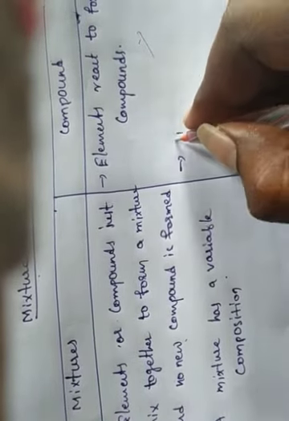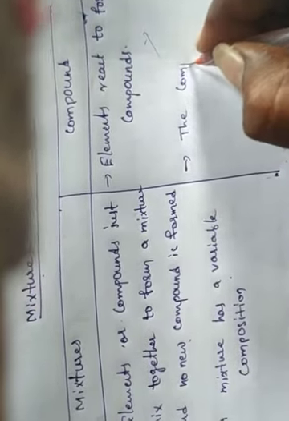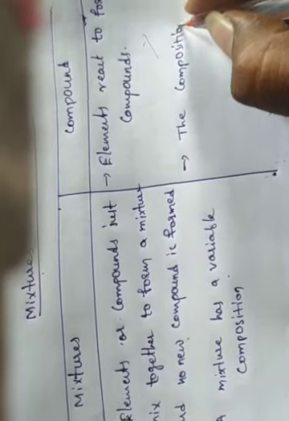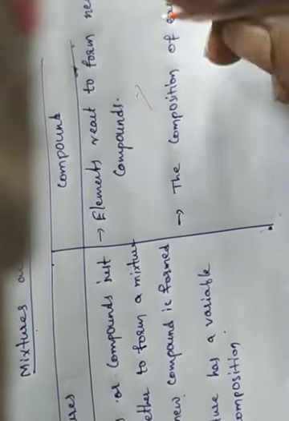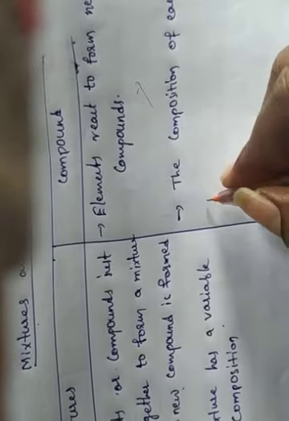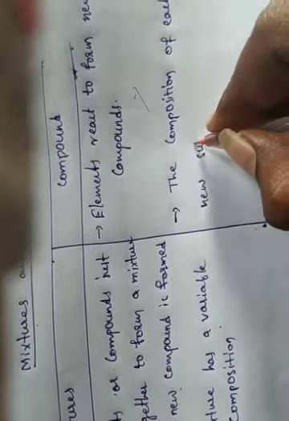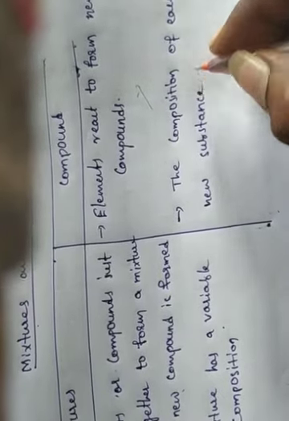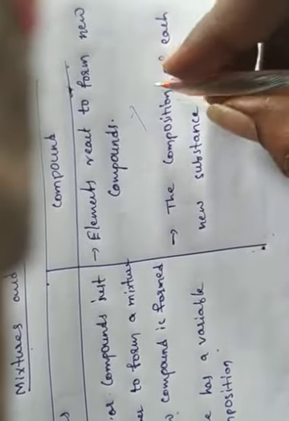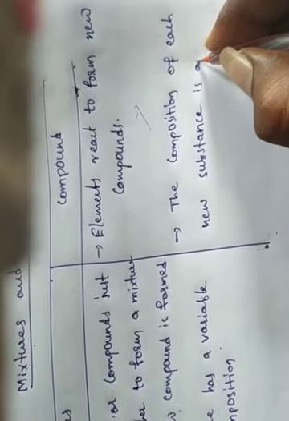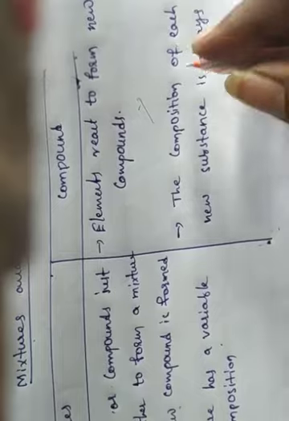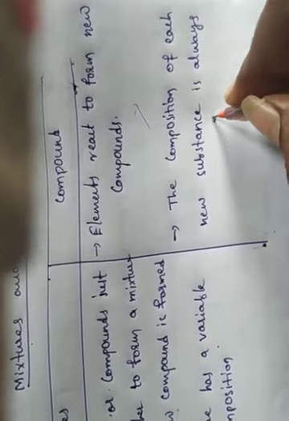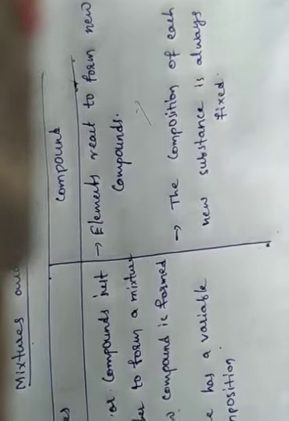That is the difference. The composition of each new substance is always fixed.